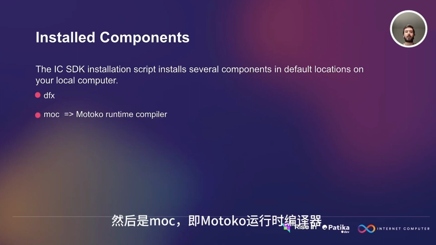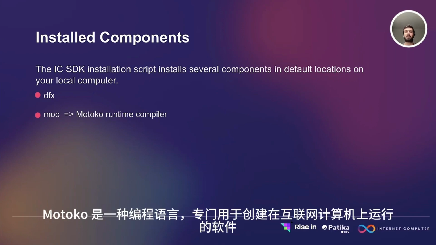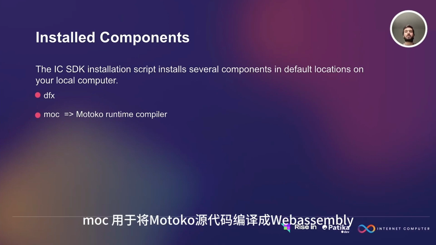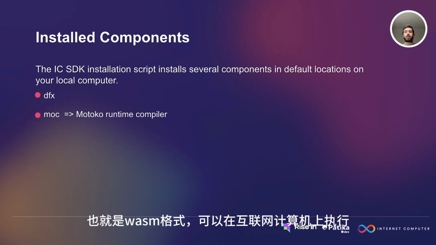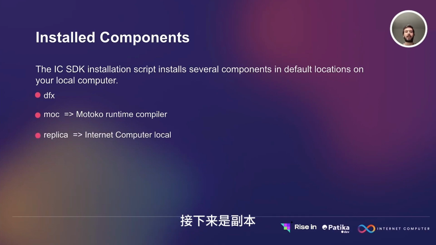Then we have Mach, which is the Motoko runtime compiler. Motoko is a programming language that has been specifically designed for creating software to run on the Internet Computer. The Mach is used to compile Motoko source code into WebAssembly, which we call WASM format, which can be executed on the Internet Computer. Then we have the replica.